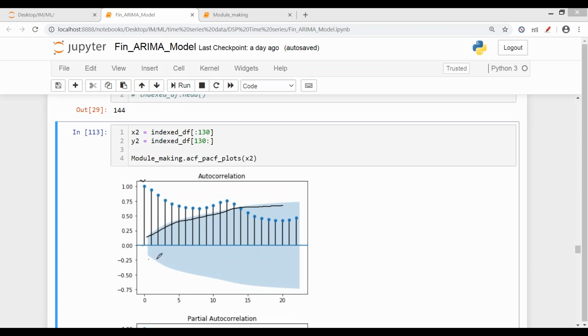These are days here: last 0 days, 5 days, 10 days, 15 days, 20 days. तो पुराने 20 days की value कितनी significance है in order to make prediction for the next day. So as per this ACF graph, the latest values are much more significant than picking up the values from months ago या years ago.